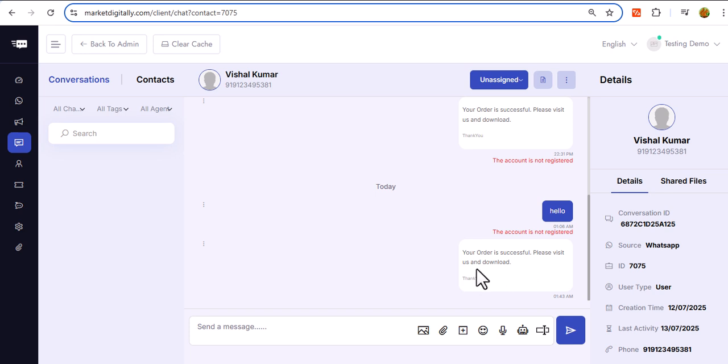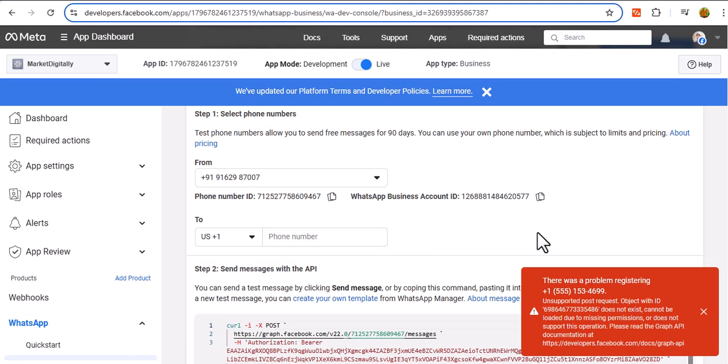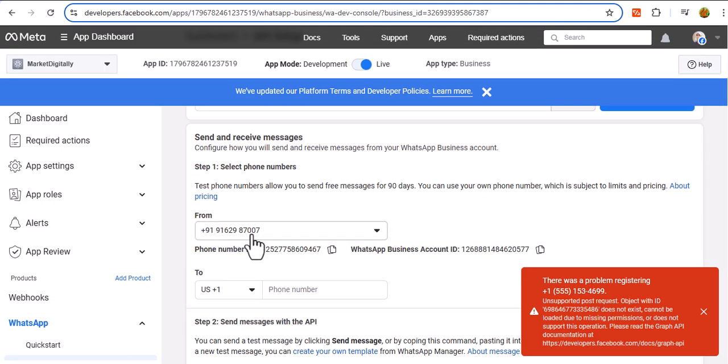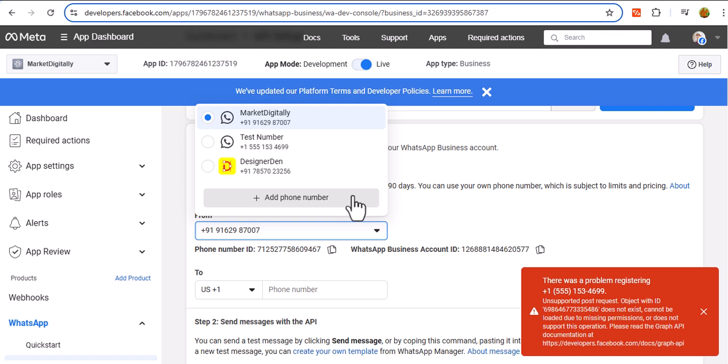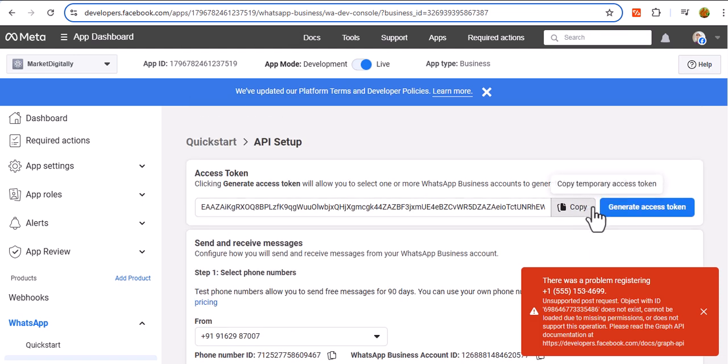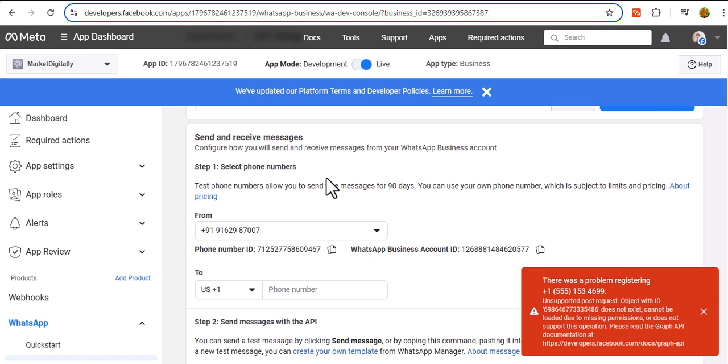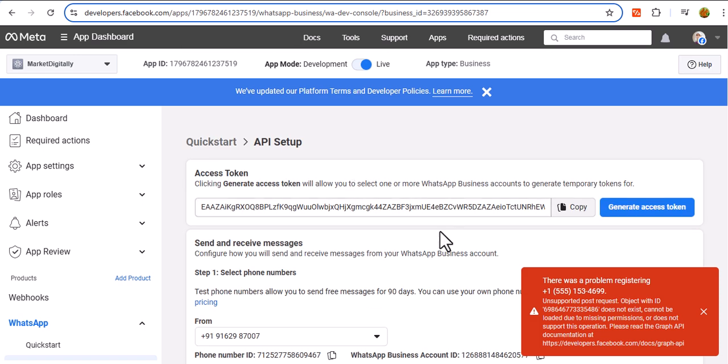A great solution. A small mistake was there when you added the phone number: from there you must be generating an access token. This one is temporary, and actually I'm using the permanent access token, I am not using this. You can use this for some time, and then you will have to shift to the permanent one, because this is not the permanent one, this is temporary, just for test purposes.